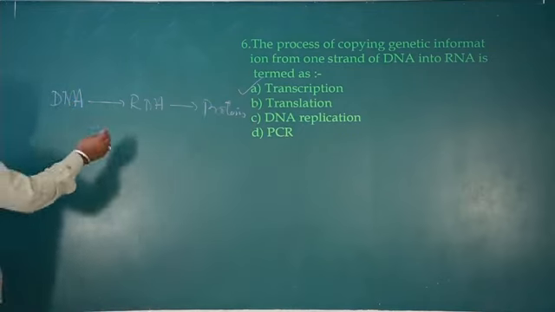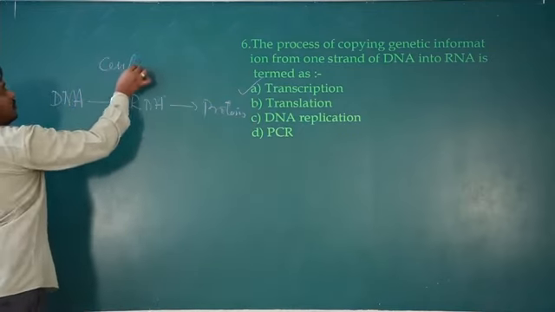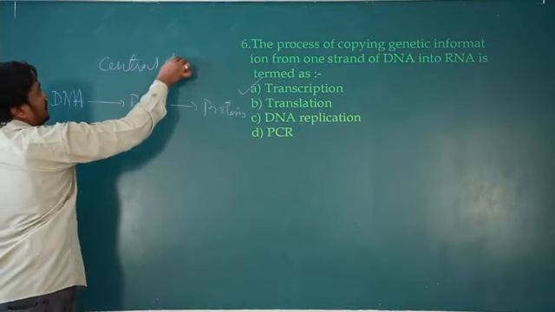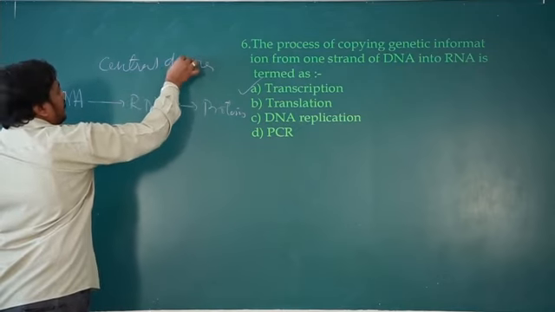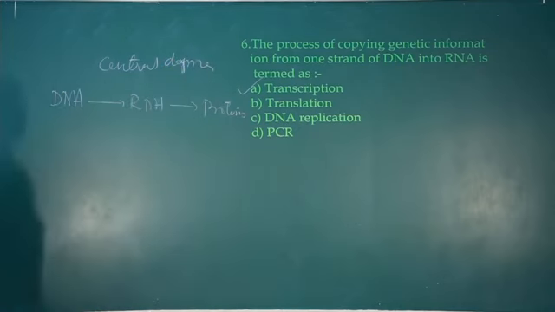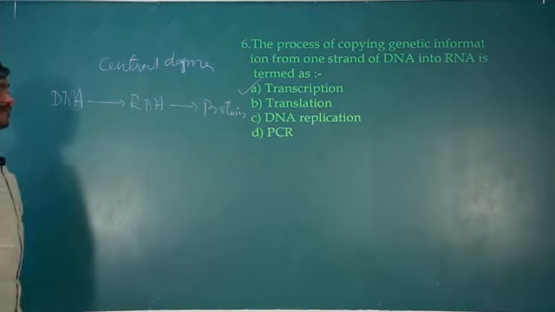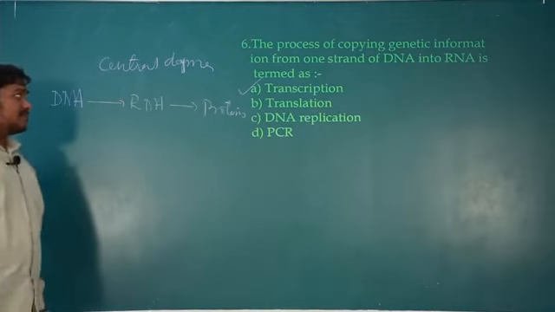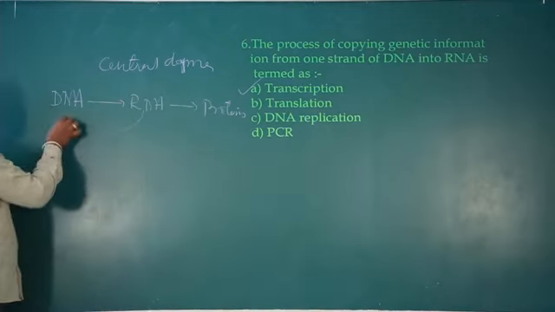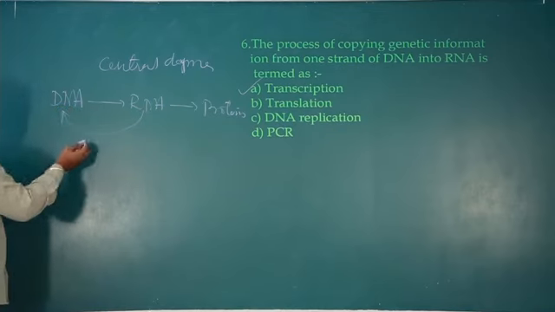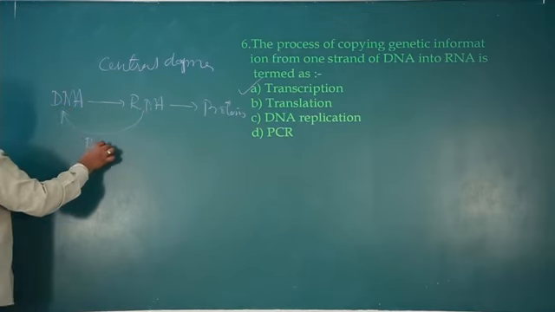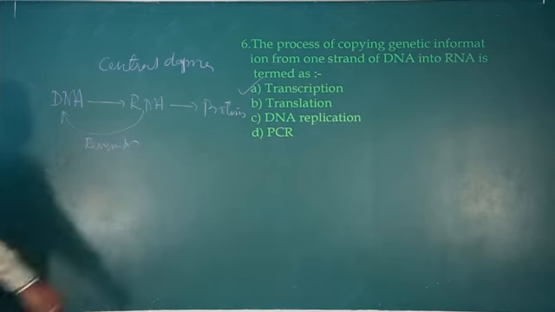So this is the central dogma. According to the central dogma, genetic information is copied from one strand of DNA to RNA, and from RNA to protein. In some organisms, RNA to DNA takes place, and the process is called reverse transcription.